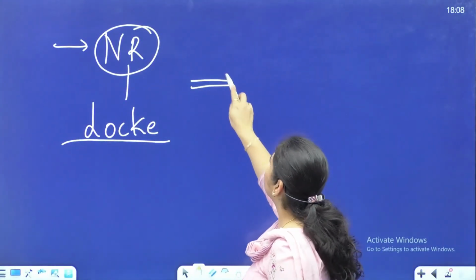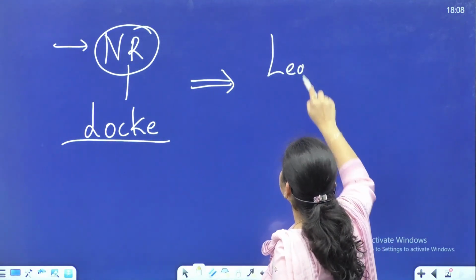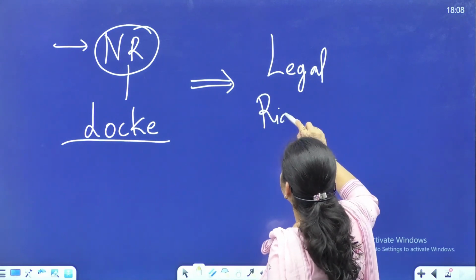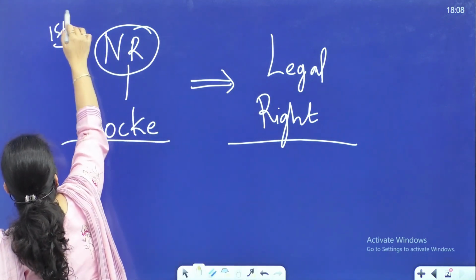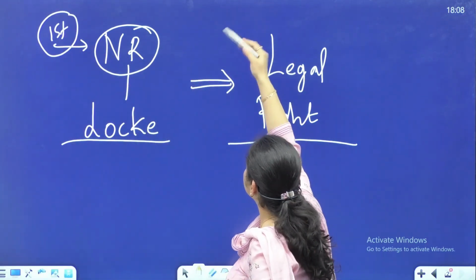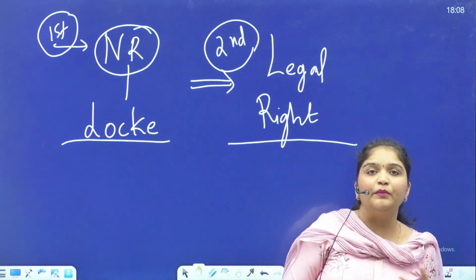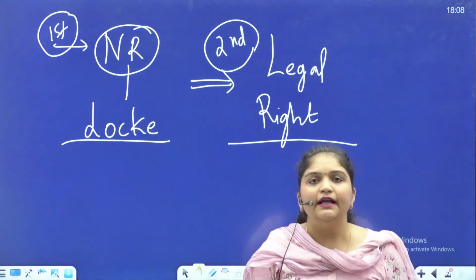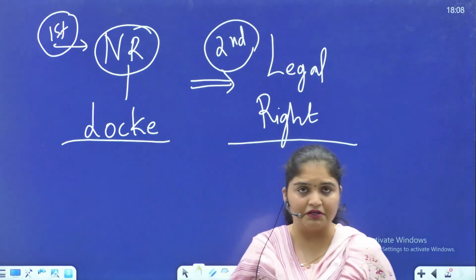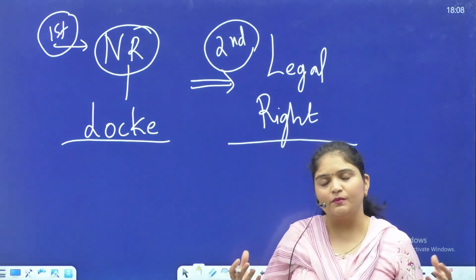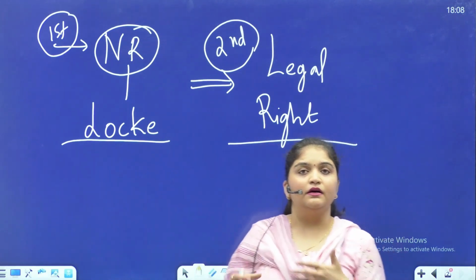In contrast and in criticism to this natural right tradition comes the legal rights theory. So the first theory that we will be talking of is natural right. The second aspect is legal right. It is by the utilitarians like Bentham. Even Hobbes says that there is nothing like natural rights. Rights mean there is legal recognition by the state. So even Hobbes says covenants without swords are but words.